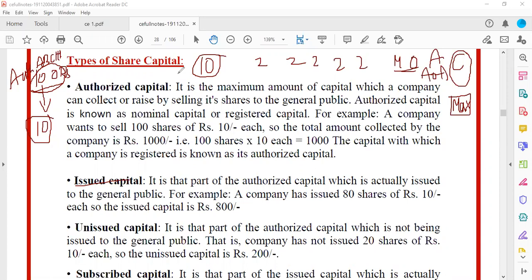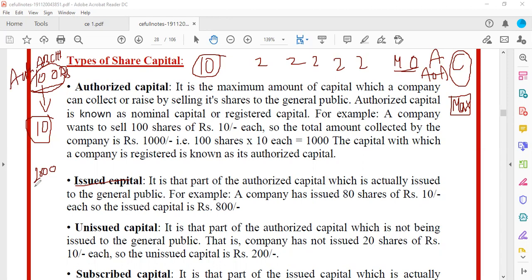Another simple example we will take. Let's say the maximum amount that you can get as pocket money in all your college days together, if we keep some limit, let's say you may get 2000 rupees maximum. That is the highest limit that you can get.